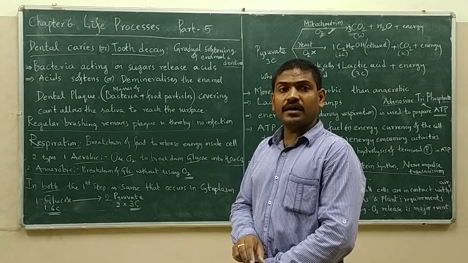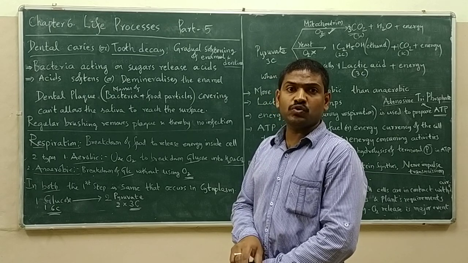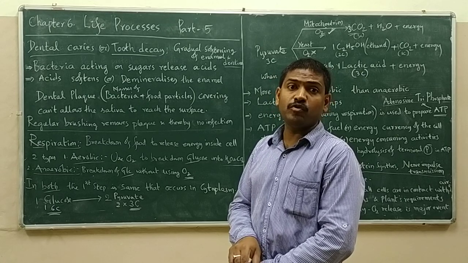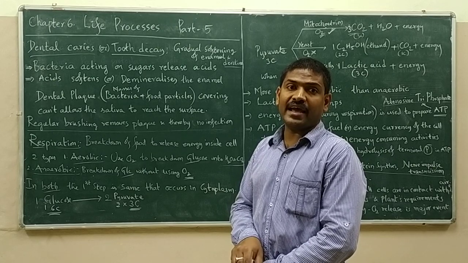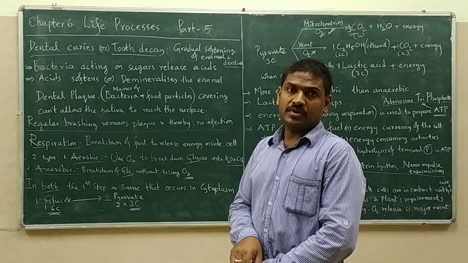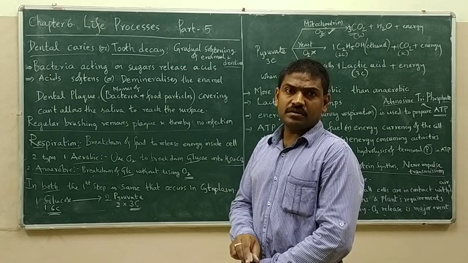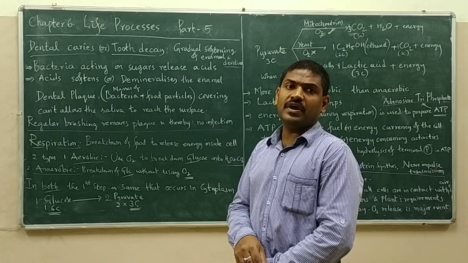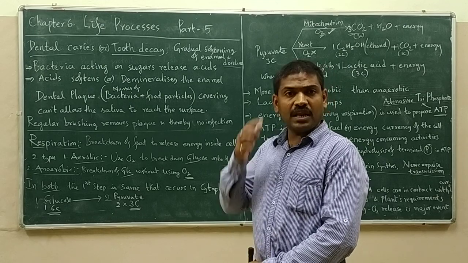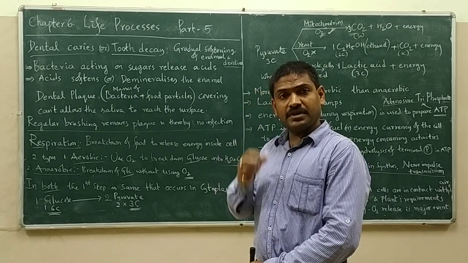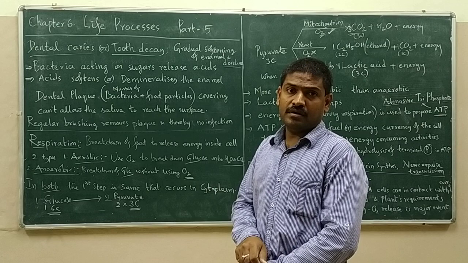The bacteria that act on the sugars present in the food particles release acids. Generally, the acidic action is removed by the saliva present in our oral cavity.